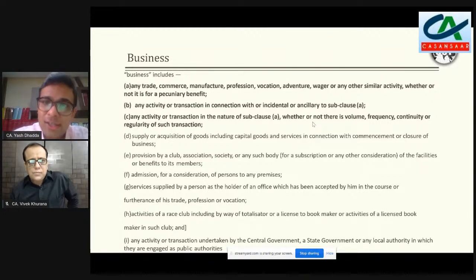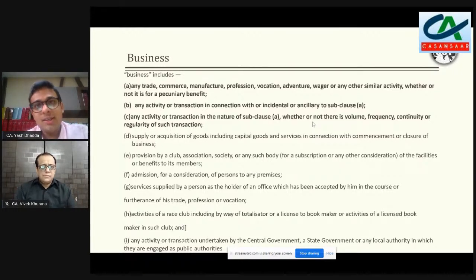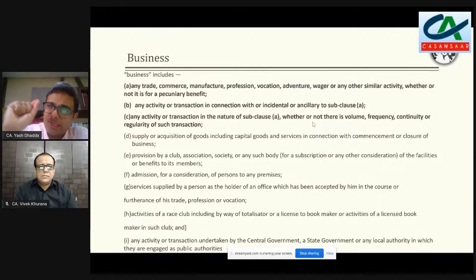And again, when you look at the definition of supply, and I'm sure somebody would have compared it, all of you would have known that from the earlier regime, when you look at service tax, excise, there was no concept of undertaking an activity in course and furtherance of business. That means service tax उस टाइम पे भी लगता था, अगर हम चाहे बिजनेस एक्टिविटी नहीं भी कर रहे हो, एक्साइज ड्यूटी तब भी लगती थी, चाहे वो मैन्युफैक्चरिंग इन कोर्स एंड फर्दरेंस ऑफ बिजनेस नहीं हो. जब हम वैट रिजीम की बात करते हैं तो वहां पर जो वैट की लेविएबिलिटी थी वो डीलर के ऊपर थी और जो डीलर है उसको बिजनेस एक्टिविटी से लिंक करा हुआ था.